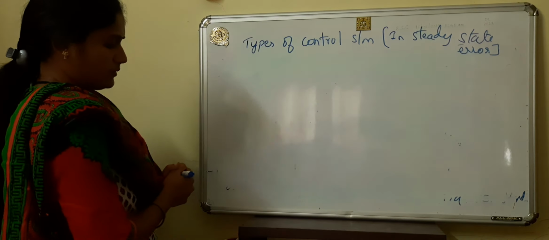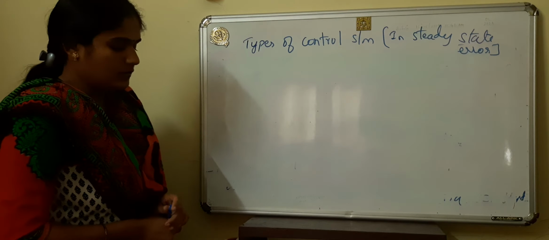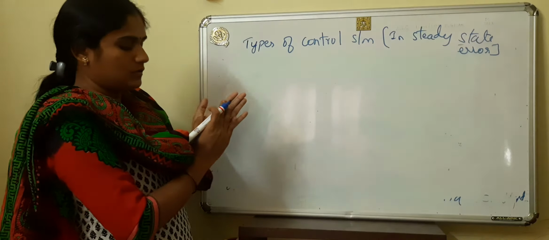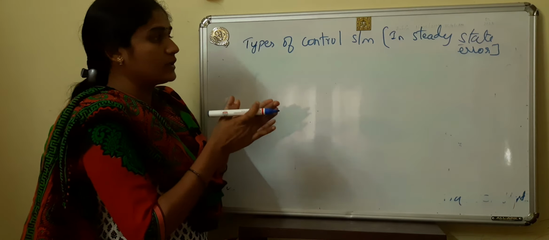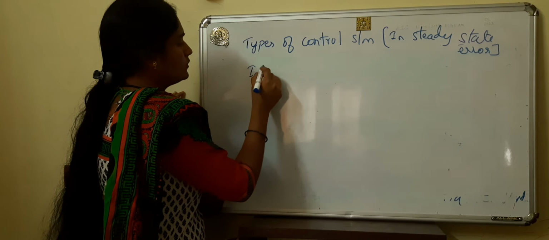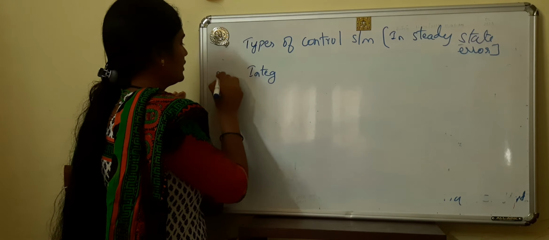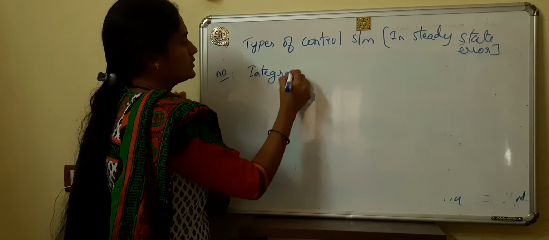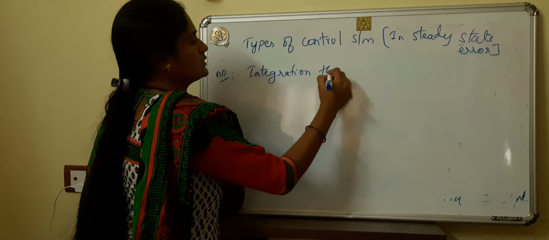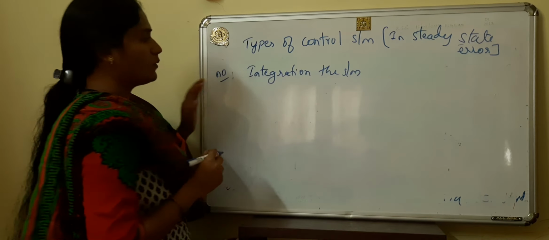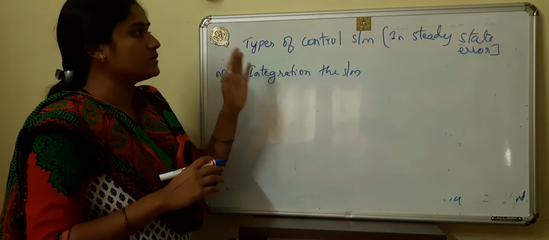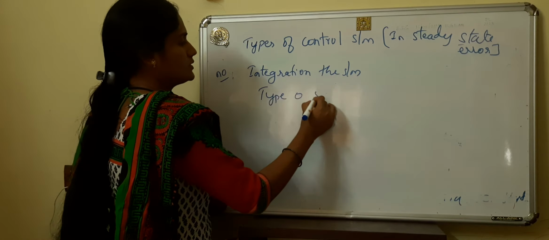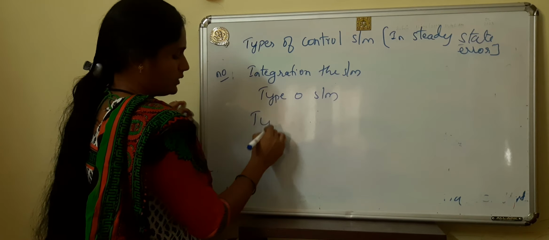The control system is differentiated or classified based on the number of integrations in the system. Based on the number of integrations, the control system is classified as type 0 system, type 1 system,